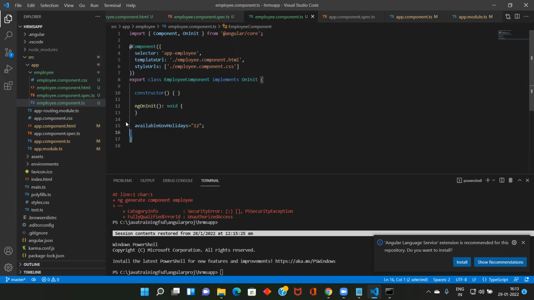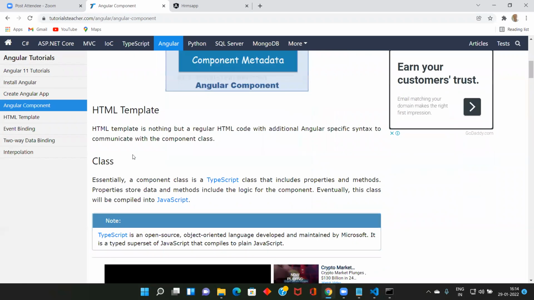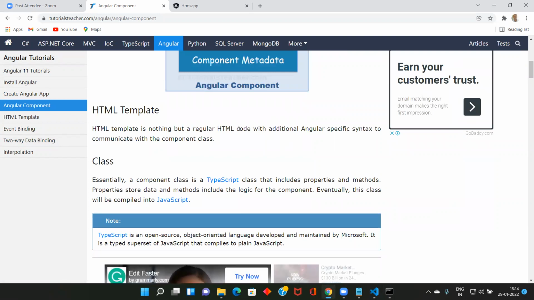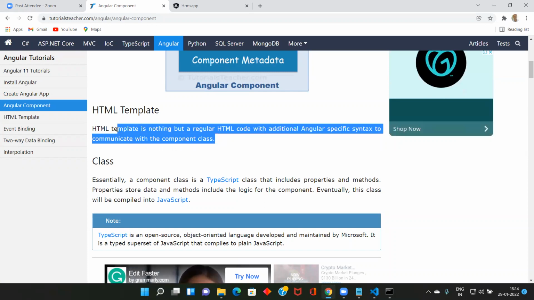So this is 3, this one is 1, metadata 2, and this is the HTML template. If we say Angular component, then it is a combination of HTML template, component class, and component metadata. The HTML template is nothing but regular HTML code with additional specific syntax to communicate with the component class.